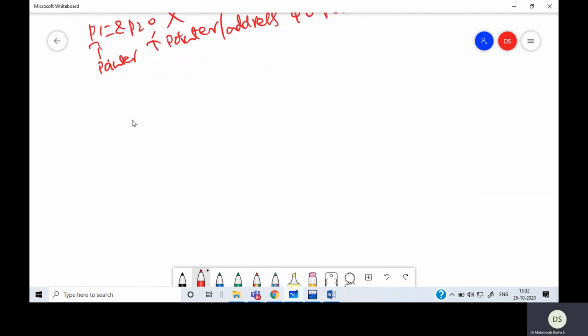Now I'm coming back to the arithmetic operations on pointers. So the first operation is decrementing a pointer.